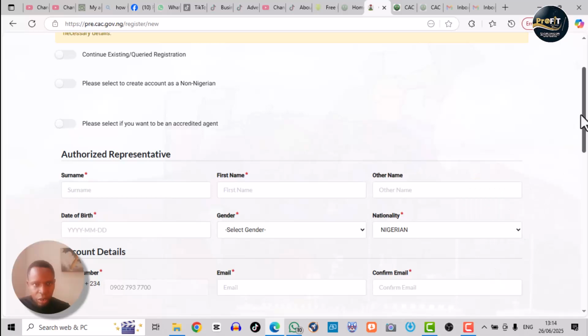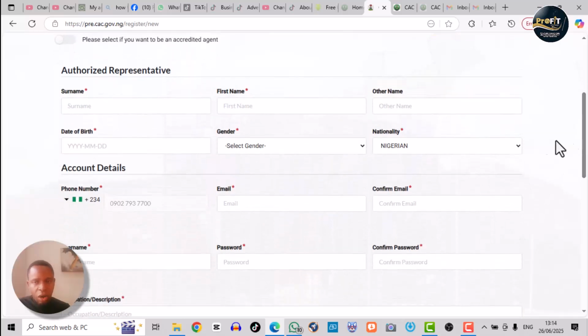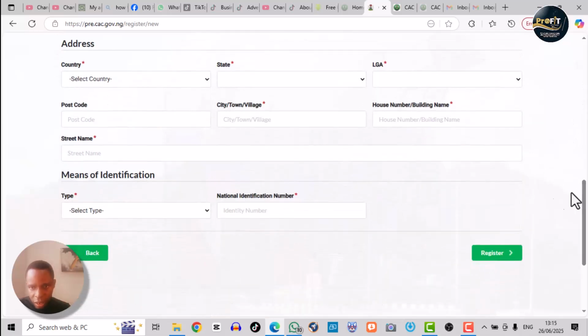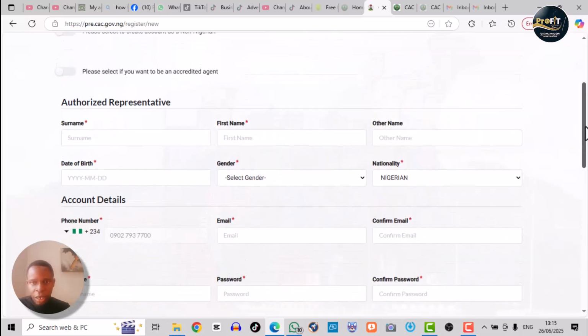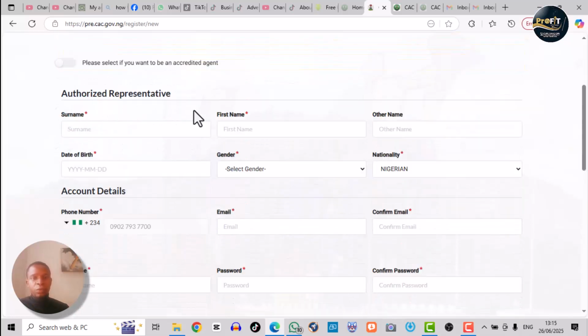So here you now see the form you need to fill. I'll quickly fill up this form. Once I'm done filling it up, I will click on register, and expect them to send me a notification email. Be sure that you fill up every field here as required. One of the things you need to note is that you need to fill this up according to what you have on your ID.